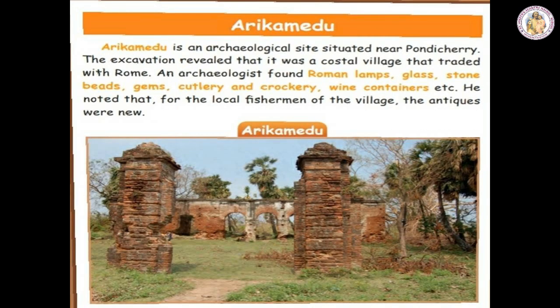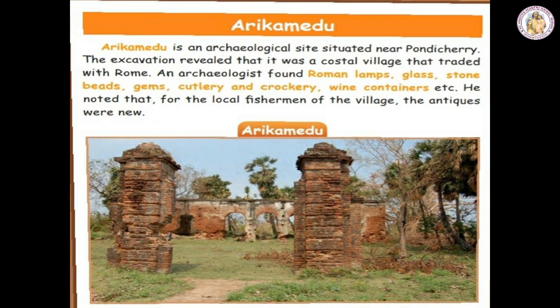Arikamedu is also an archaeological site, situated near Pondicherry. The excavation revealed that it was a coastal village. It was near Pondicherry and it traded with Roman people. It was found in the ancient period.